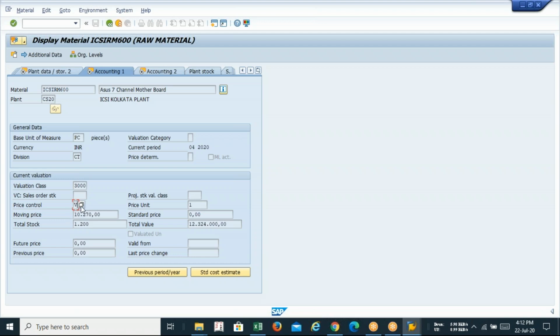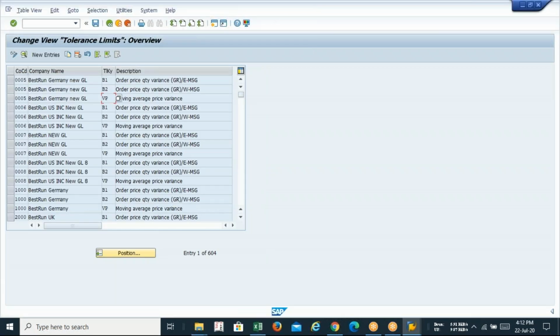Okay, boys and girls, this is the average price. So my material will accept the average price if we are selecting V. And how shall we select the V? Because at the time of goods received tolerance limit, we are configuring VP in my company code. That's why my material will accept moving average price for its pricing purpose. So that's why we have to configure it in our company code: B1, B2 and VP.